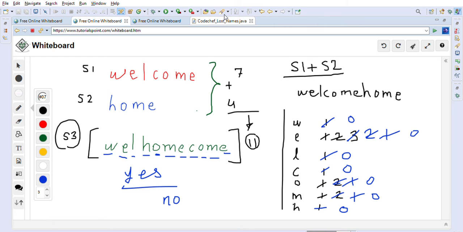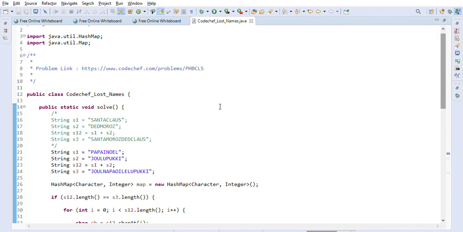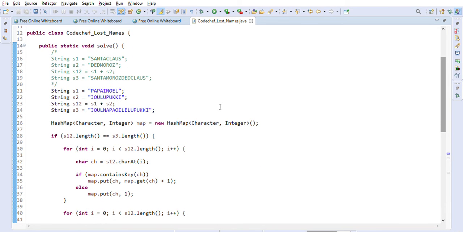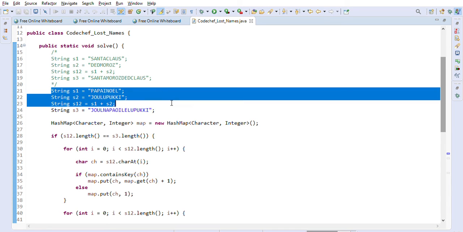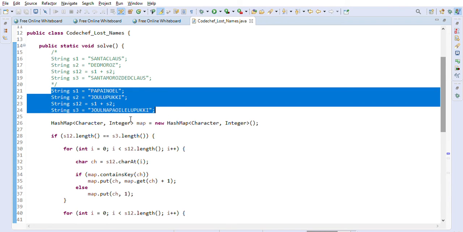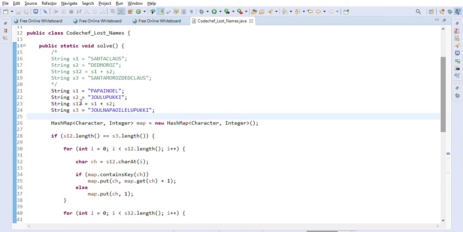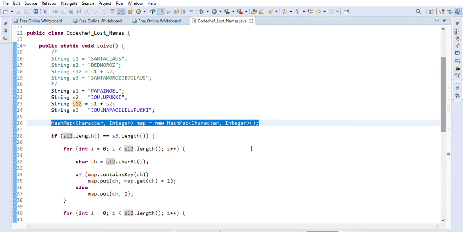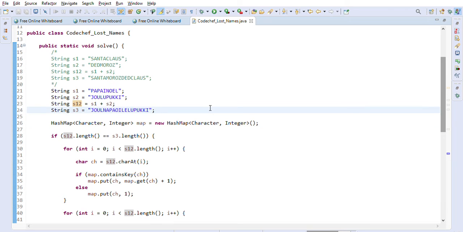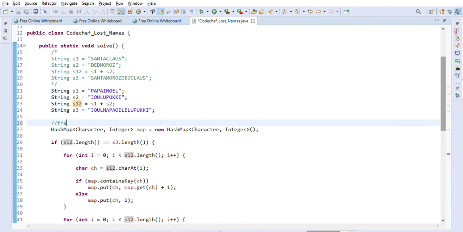So let's go ahead and take a look at the Java code now. Once you understand the logic, it is very easy. First thing is we are going to create s1, s2, s3, which are given to us. I just created one string called s12, which is the appended string: I concatenate s1 and s2 here to create the s12 string. After that, I created a hash map of character and integer, because this is a frequency hash map. So let me write here in the comment: this is the frequency hash map for all the characters.